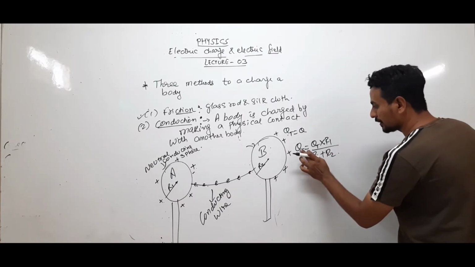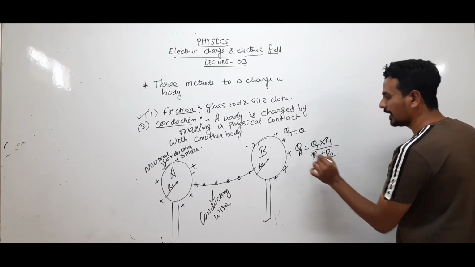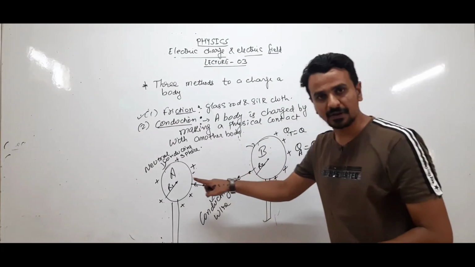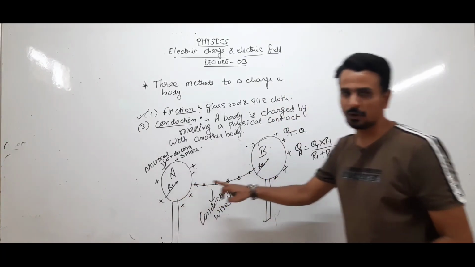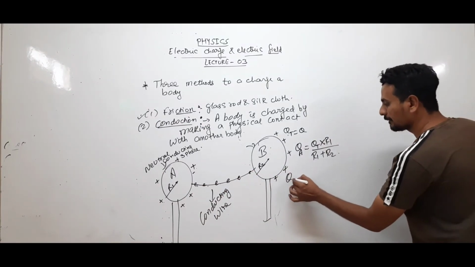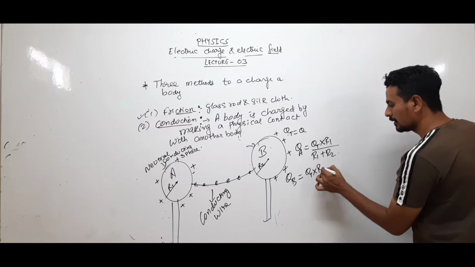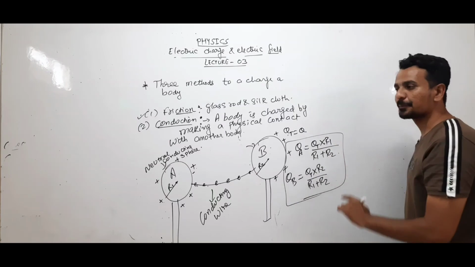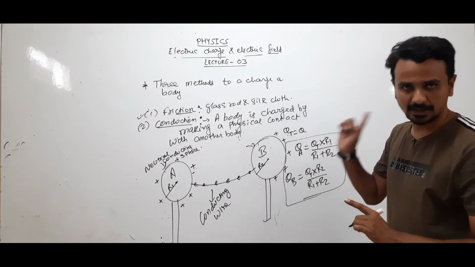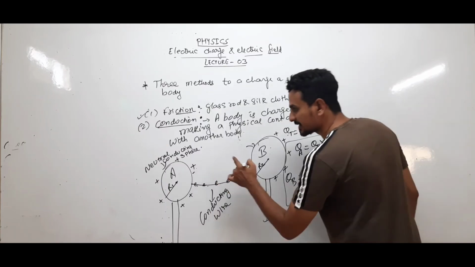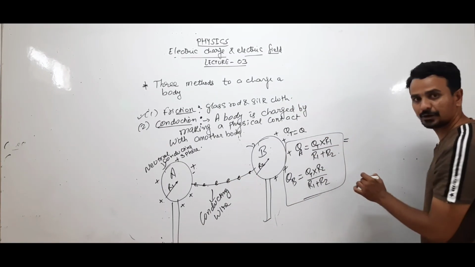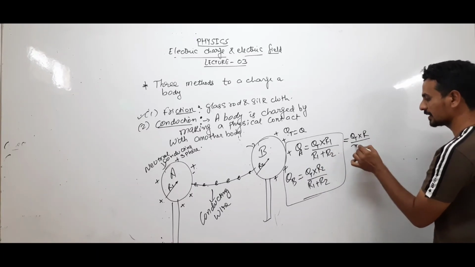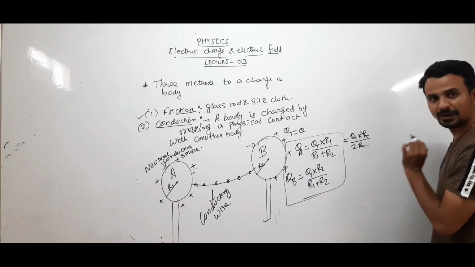So QA, the charge that appears on sphere A after the process of conduction, will be the total charge into its own radius upon r1 plus r2. Similarly, B will have its charge. With this formula you will be able to calculate the charges appearing on both the spheres after conduction. Just now we took identical spheres, so we substitute r1 equals r2 equals r. So this will be q total into r upon r plus r, 2r, that is q by 2. Clear?